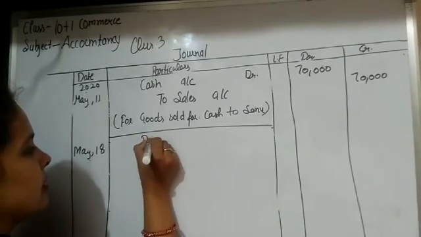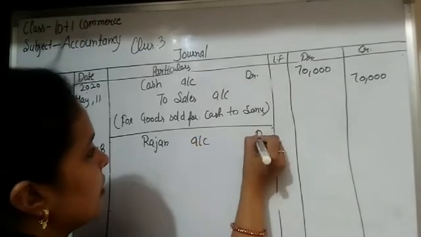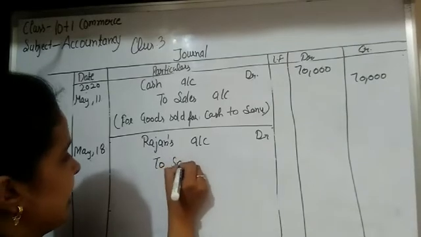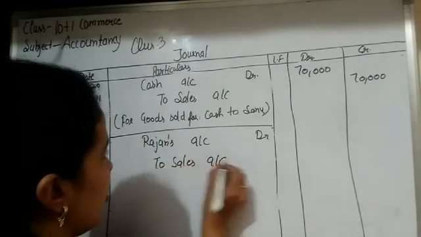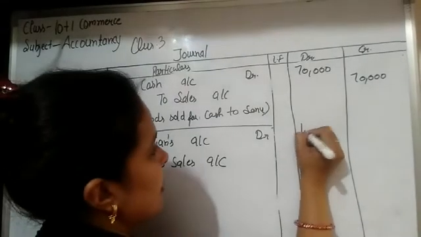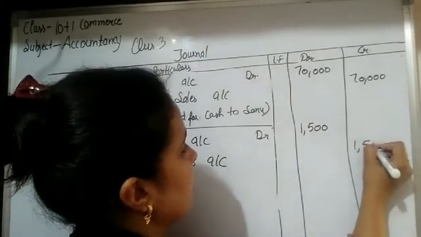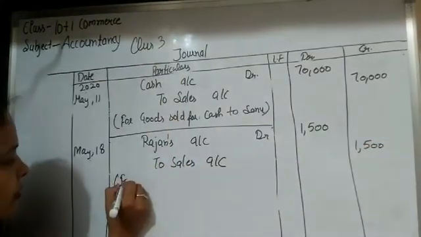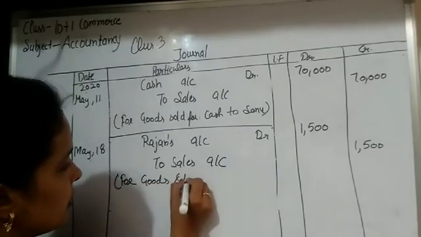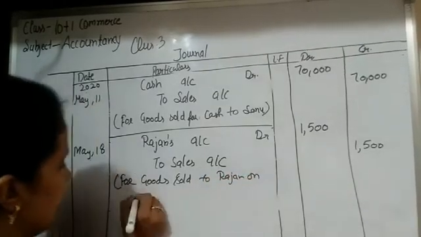So Rajan's account is debited to sales account. The amount of sale is 1500, and the narration is for goods sold to Rajan on credit.